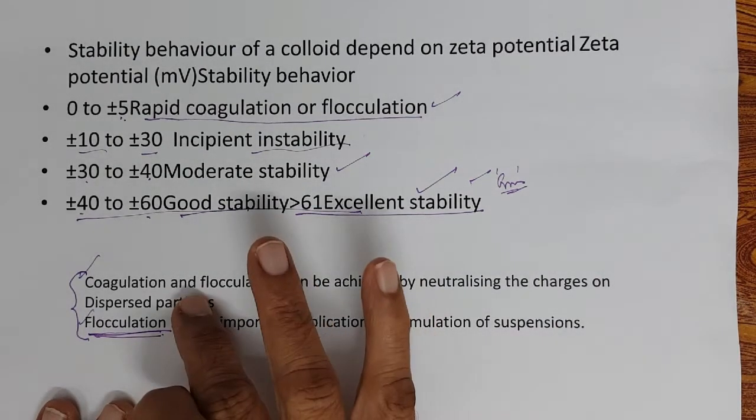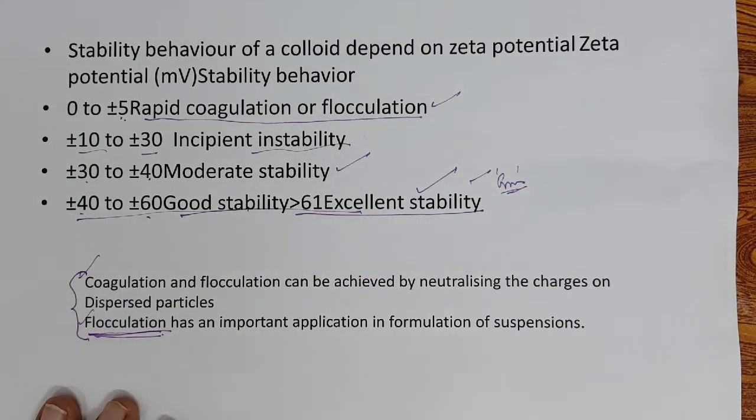What happens in coagulation? Coagulation is done to remove the suspended impurities from water, right? But in flocculation we need a suspension which will not cake. So what happens? Neutralize the charge of the particles.